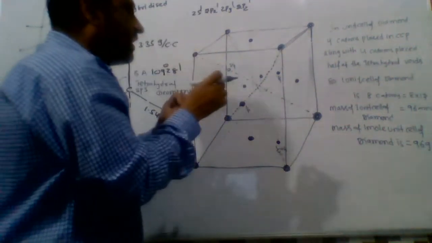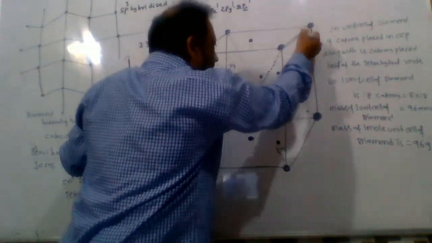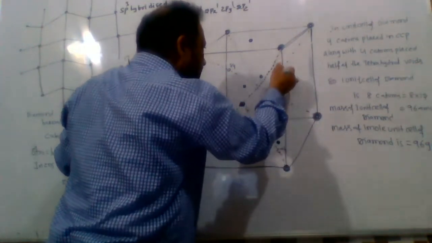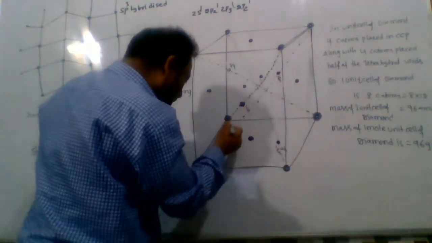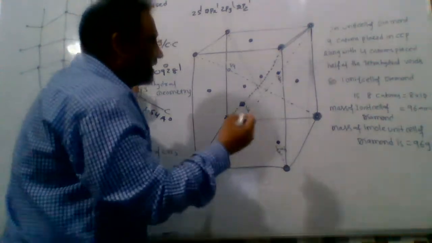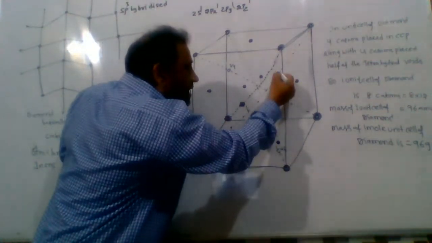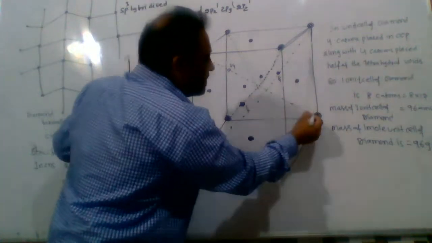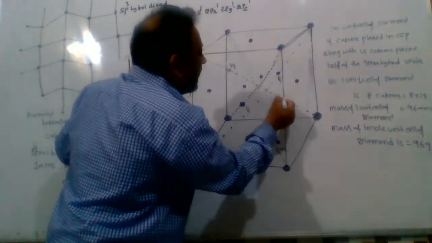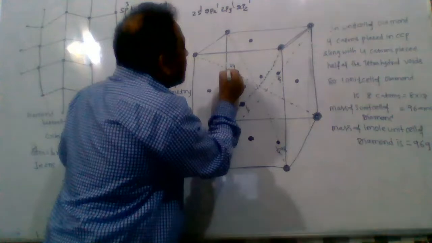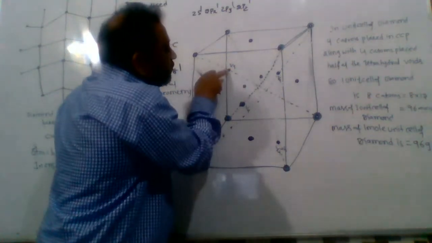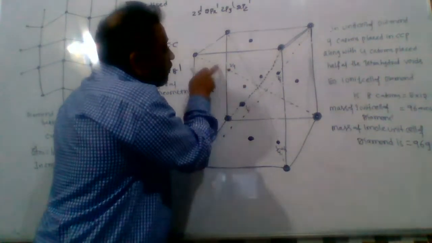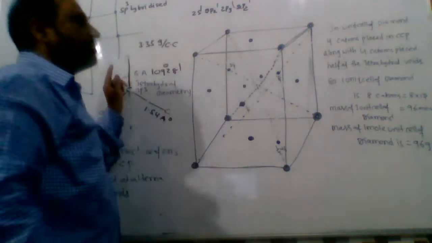Now the last body diagonal. This is the last body diagonal. I placed a carbon atom. This is the last, fourth body diagonal. I placed a carbon atom at 3/4 of the total length of the body diagonal planes.